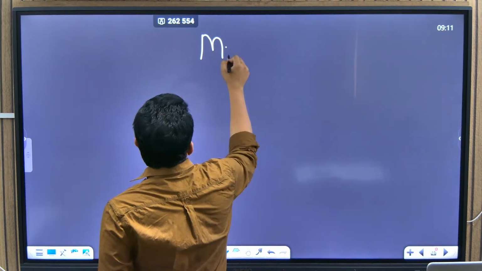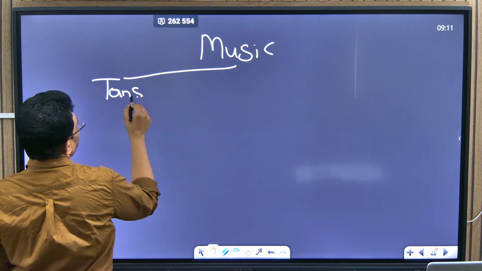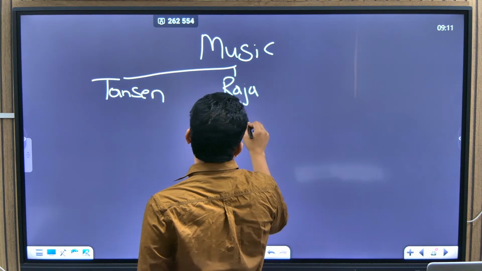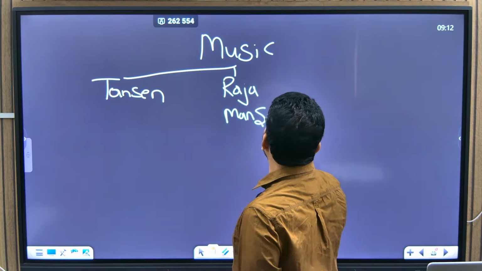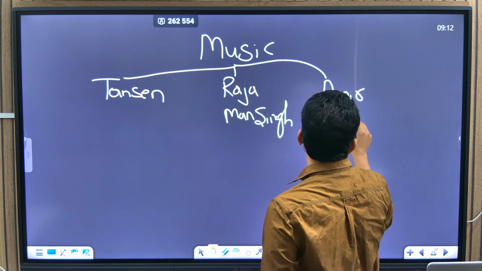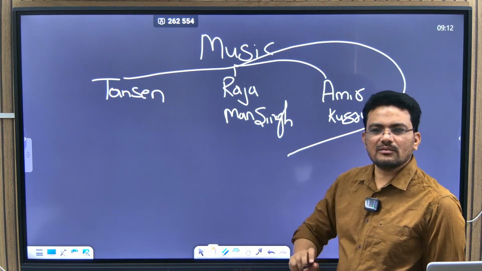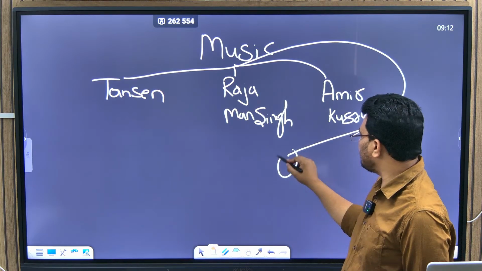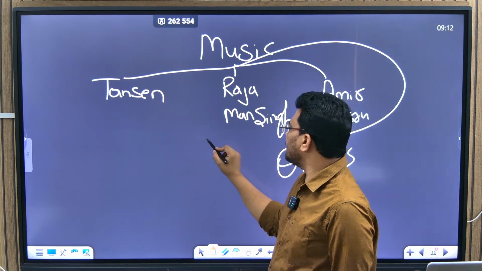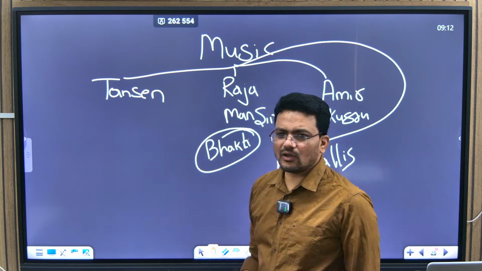So in the music field, we have Tansen, Raja Mansingh, Amir Khusru, and then in the Bhakti and Sufi, what are the music things called? Qawwalis, Qawwalis, and in the Bhakti, all these dances, all these things have emerged.